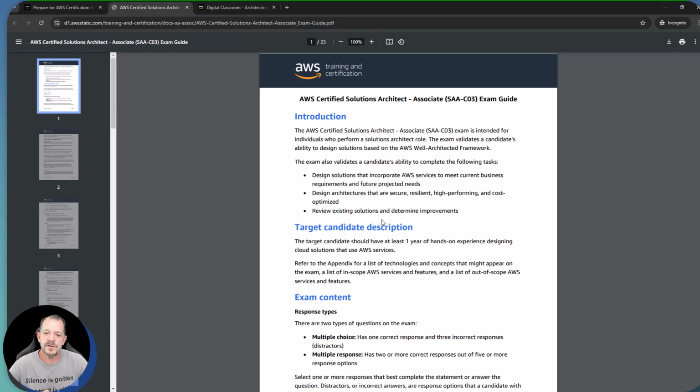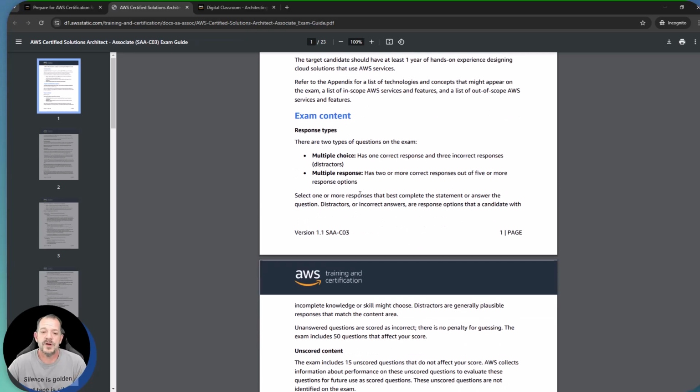The exam guide is going to tell you essentially what the domains of knowledge are that you need to have information in, and how much of the test is broken up into each domain of knowledge. It's also going to have an appendix that tells us which AWS services can appear on the exam and which AWS services are out of scope for the exam. It's also going to tell us the type of questions. We're going to have multiple choice and multiple response.